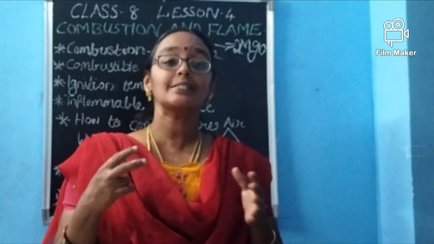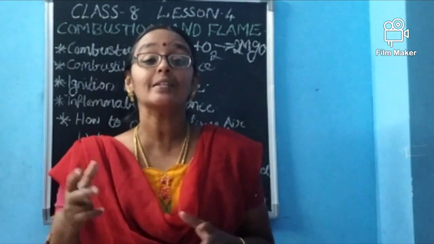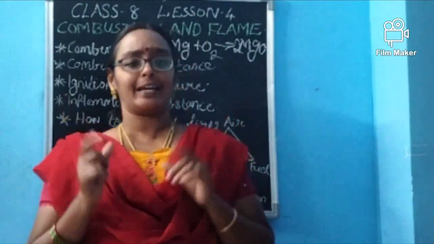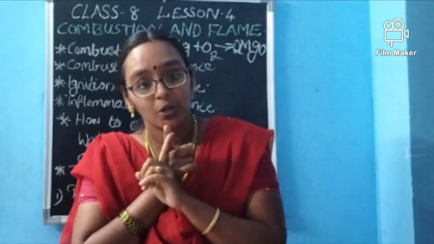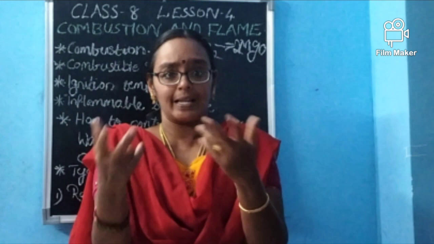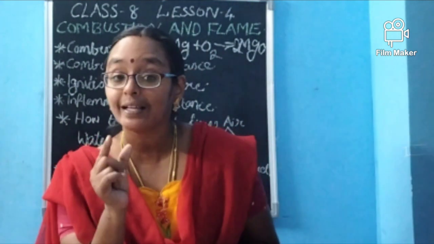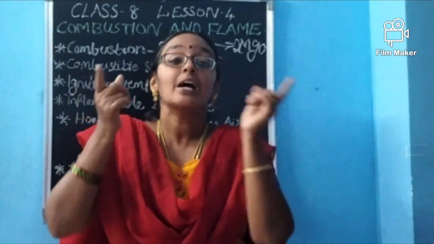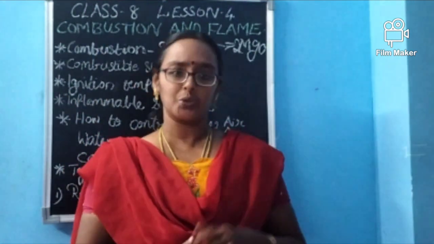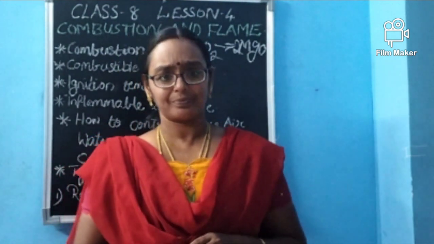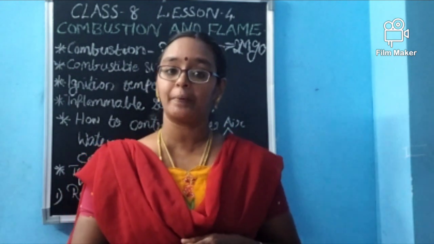So, what is this combustion? The name is combustion. It is a chemical reaction in which a substance reacts with oxygen to form heat. Sometimes light also will be formed. Again, I will say combustion is a chemical reaction in which a substance reacts with oxygen to produce heat, and sometimes light also. This is combustion. The substances which undergo this combustion are called what?